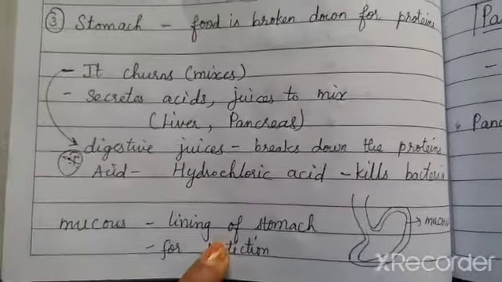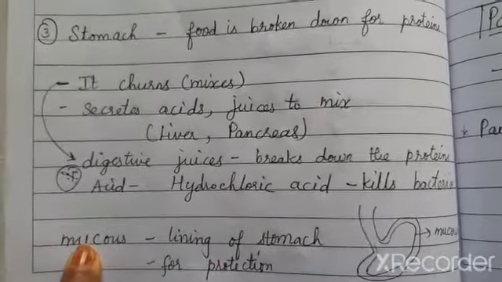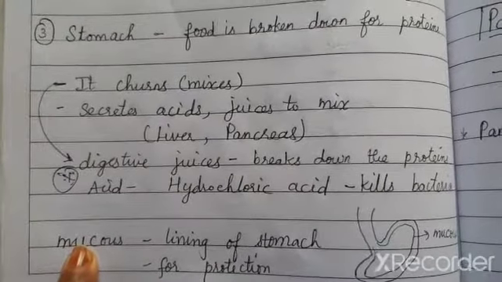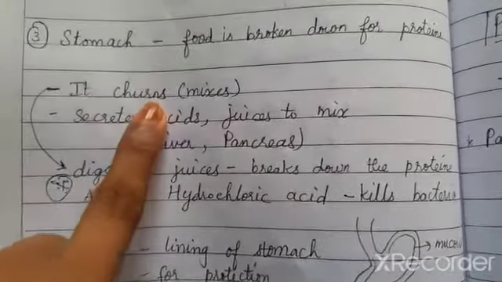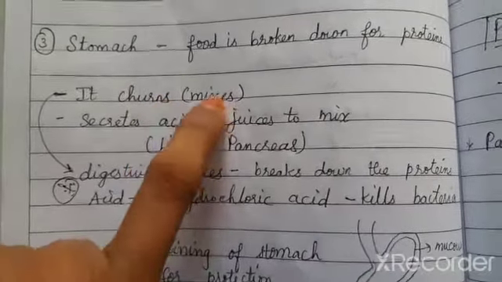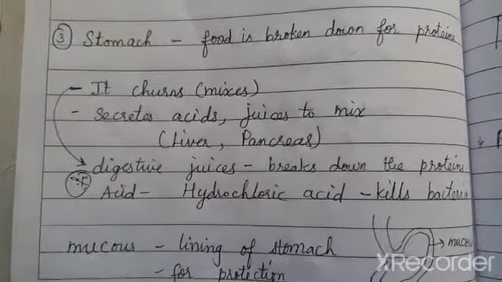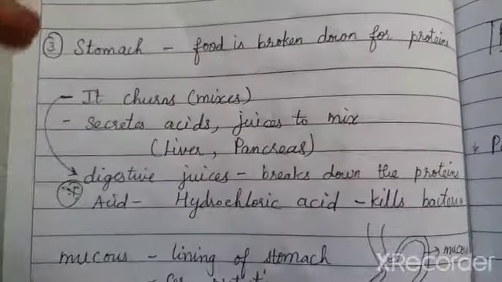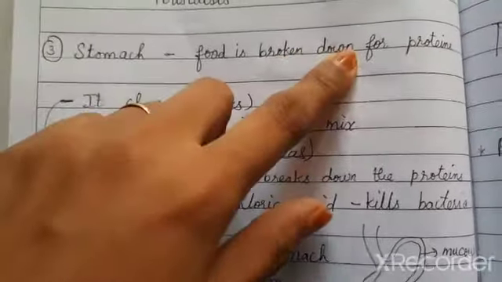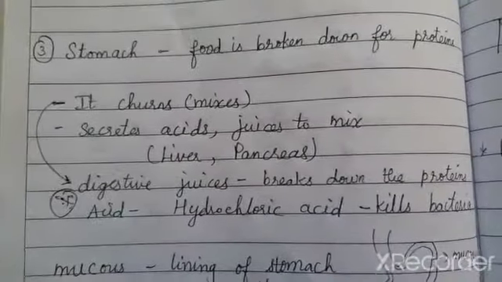For the protection purpose, a lining is given in the stomach and that is called mucus. Clear? So what is the stomach doing? It churns the food. It mixes the food. It secretes the acids and juices to mix the food, and from that mixed food, it absorbs the proteins.